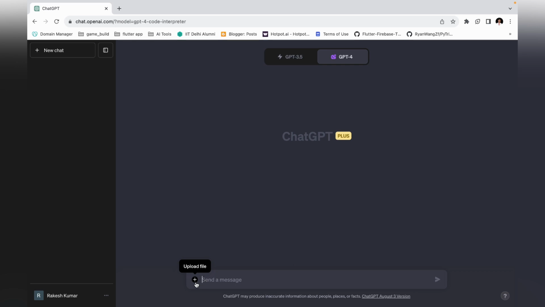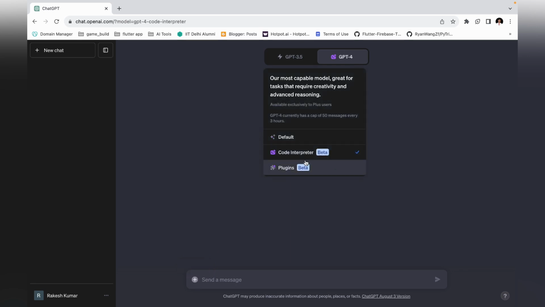If I got some code but I didn't understand it that much, or I had a problem I have to solve, then I have to upload this file here and ask, okay, just explain this code. Then, okay, add exception handling where the code breaks, and those kinds of things. And apart from the code interpreter, you can use plugins.